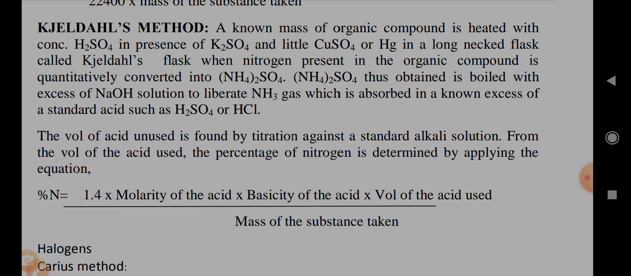A known mass of organic compound is heated with conc. H2SO4 in presence of K2SO4 and a little CuSO4 or Hg in a long-necked flask called Kjeldahl's flask. Nitrogen present in the organic compound is quantitatively converted into (NH4)2SO4. The (NH4)2SO4 thus obtained is boiled with excess of NaOH solution to liberate NH3 gas, which is absorbed in a known excess of standard acid such as H2SO4 or HCl.